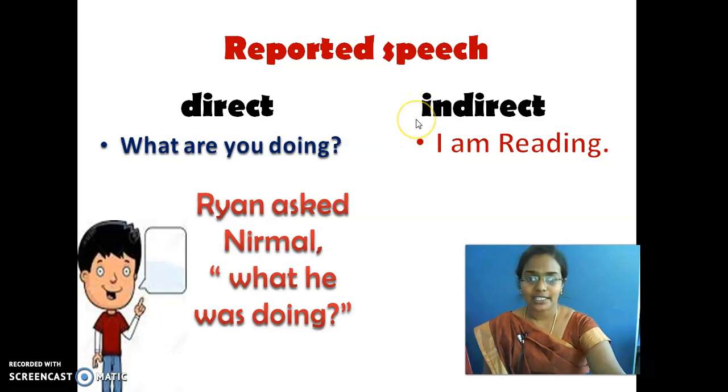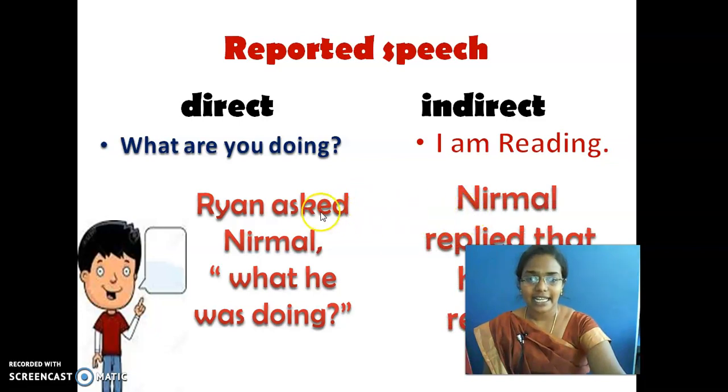What you are going to do is just, this is indirect speech. Draw a column like this. These two things are indirect speech and these two sentences are in direct speech. What are you doing? I am reading. It is here in direct speech. Am I clear, children? Don't take it down according to the column which I have given you. Try to exchange it. What are you doing? I am reading. These two sentences are in direct speech.